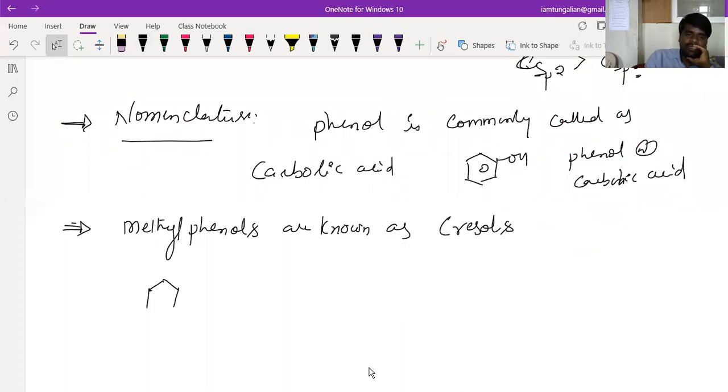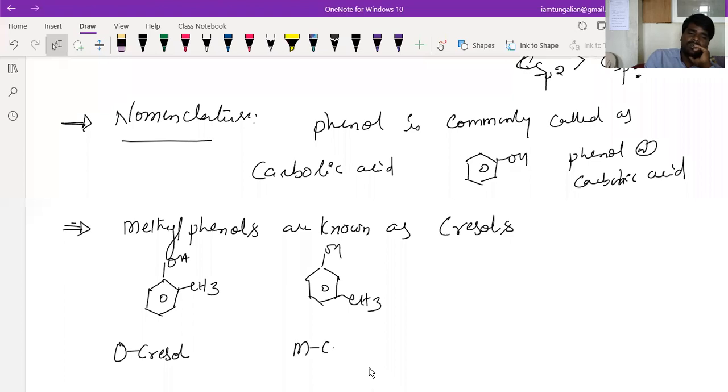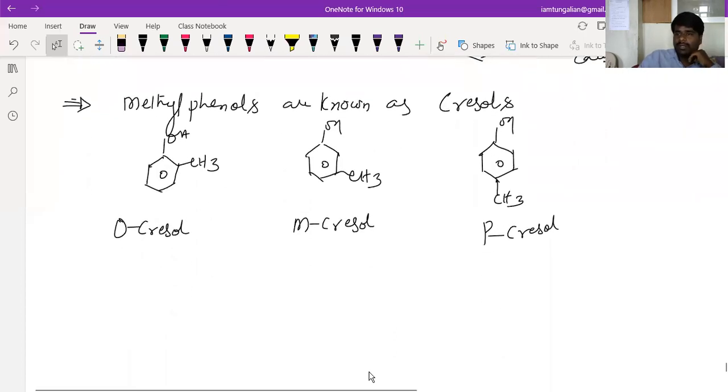Suppose I take this, OH and CH3. This is commonly called ortho-cresol. Suppose I take something like this, this is commonly called meta-cresol. And if I take something like this, this is called para-cresol. I've already told you the dihydroxy derivatives.